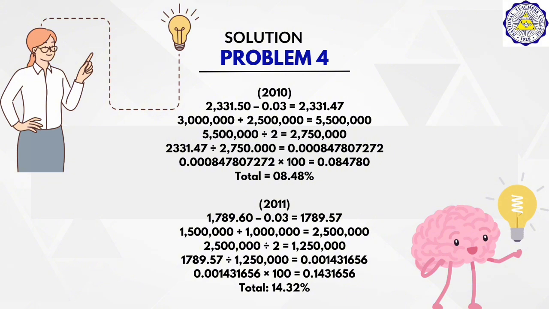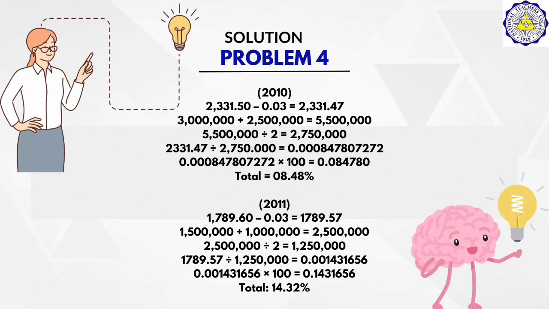So for the 2011 fiscal year ended of Shanghai Corporation, 1,789,60 minus the dividends of 0.03 will be 1,789,57. And 1,500,000 plus 1 million is equal to 2,500,000, which will be the total common equity.